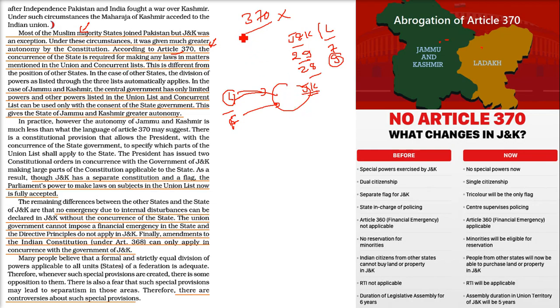But in the course of time, most of the constitutional amendments were done to 370, and now this is almost a part of India. We know that Kashmir hamara abhinna ang hai. And there were controversies, like there was a special AFSPA rule in Jammu Kashmir and various parts of the northeast, that an army man can kill anyone, an army man can enter anyone's premises, and all this can be done. And various human rights commissions were saying that this is not good. So this is the situation. Now this has been abrogated.